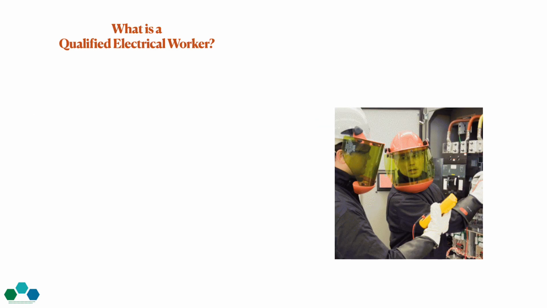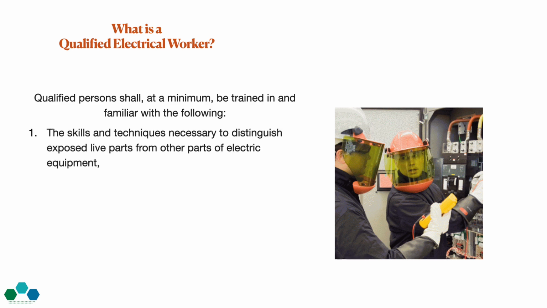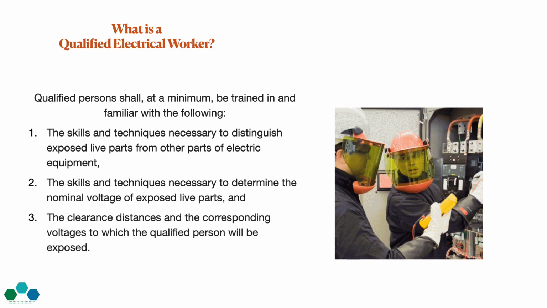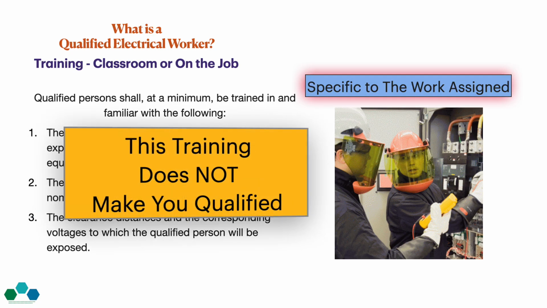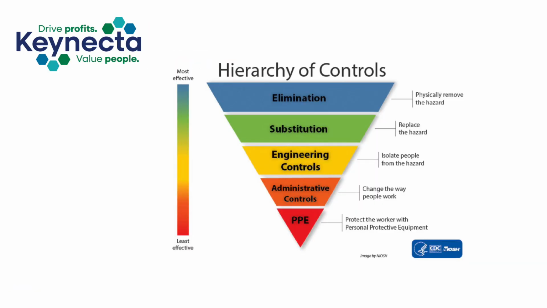What makes a qualified electrical worker? They are somebody that's been trained and has the skills necessary to distinguish energized parts from non-energized parts. They can determine nominal voltage to energized parts and clearance distances corresponding with voltages. Qualified training must be specific to the work assigned to the worker. And remember that this training does not make you qualified.